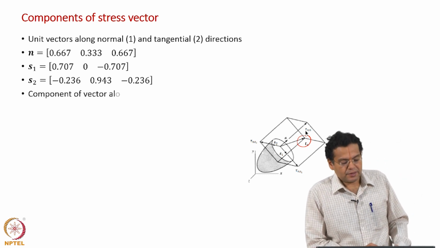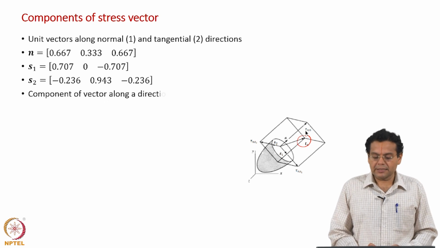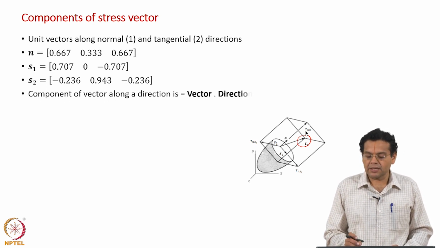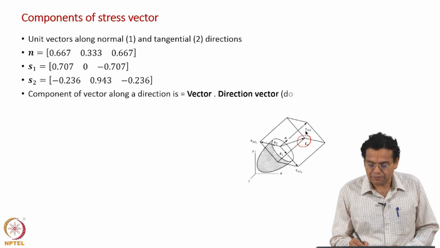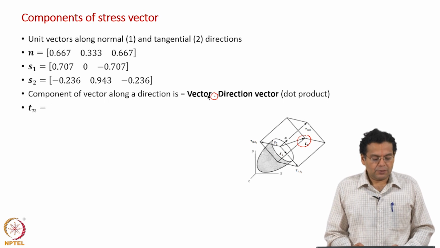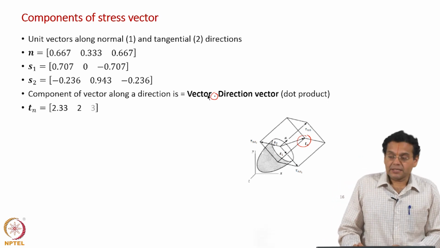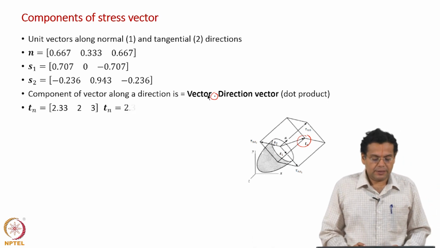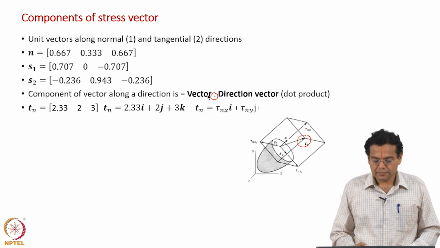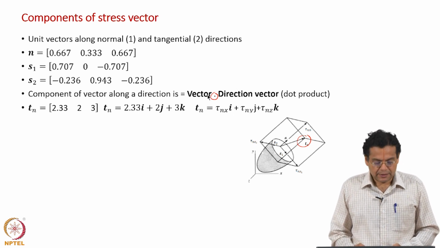The component of a vector along a direction, just repeating what we have discussed earlier, is the vector dotted with the direction vector. I want to emphasize that, the dot product. So the stress vector in terms of XYZ components is 2, 3, 2 and 3, that is what is written here.